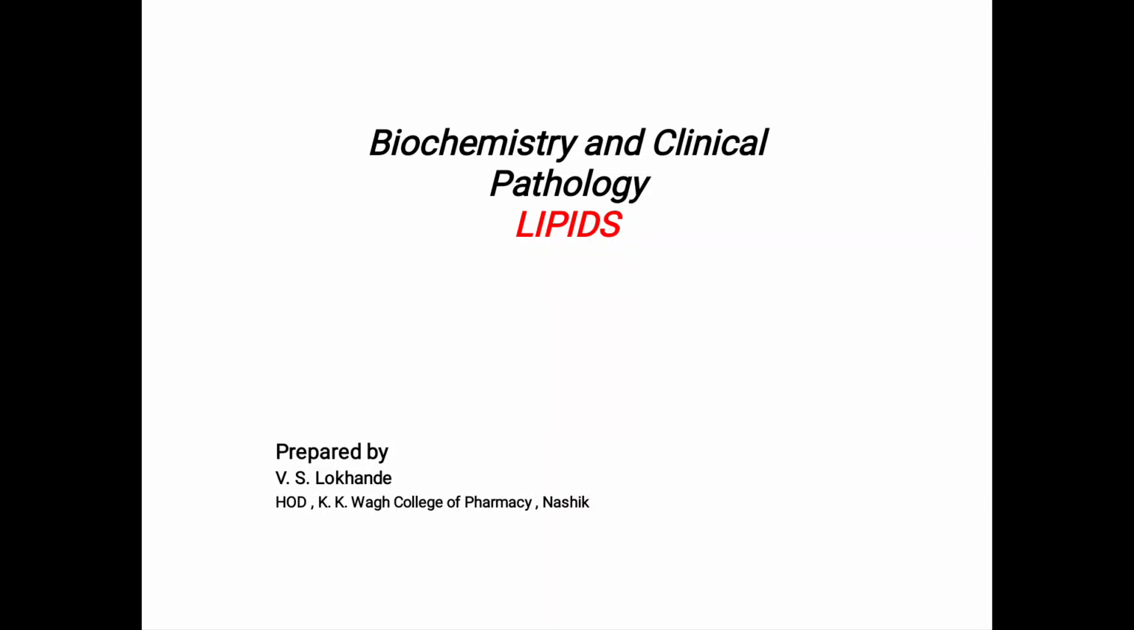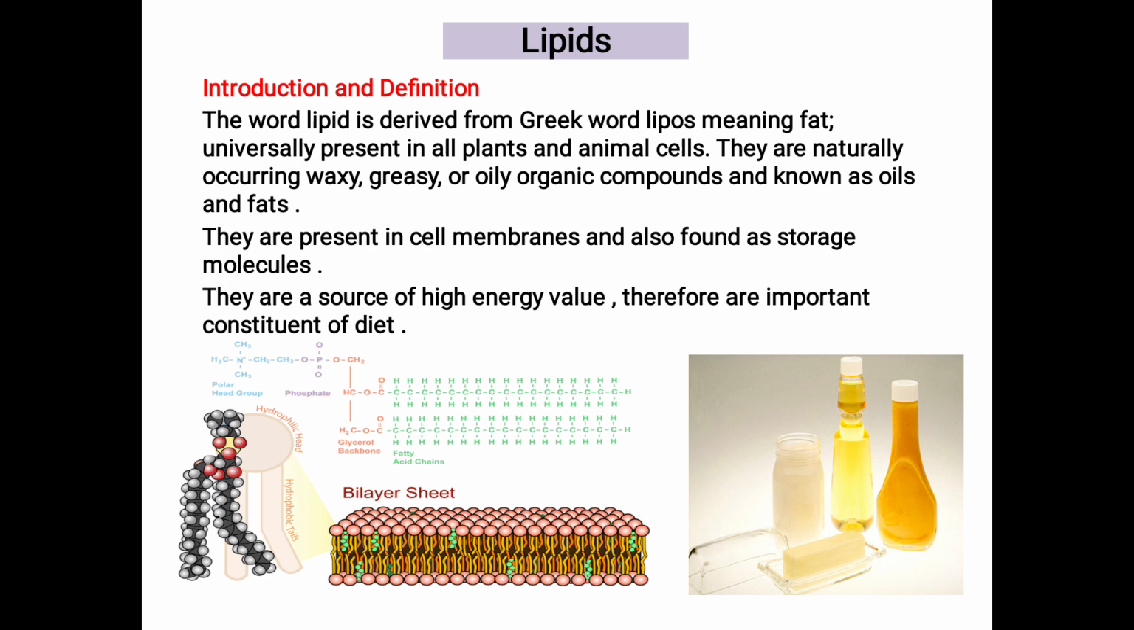Hello students, today we are going to study a new chapter, lipids. Lipids, all of you very well know about fats and oils. In short, it is called lipid. The word lipid is derived from the Greek word lipos, meaning fat, universally present in all plants and animal cells. They are naturally occurring waxy, greasy or oily organic compounds and known as oils and fats.